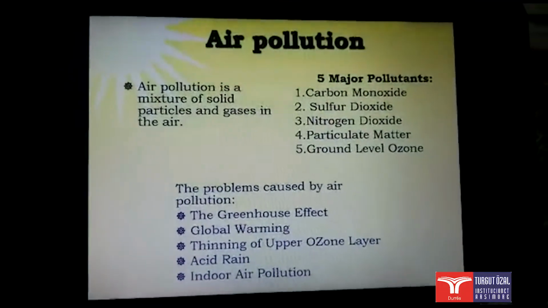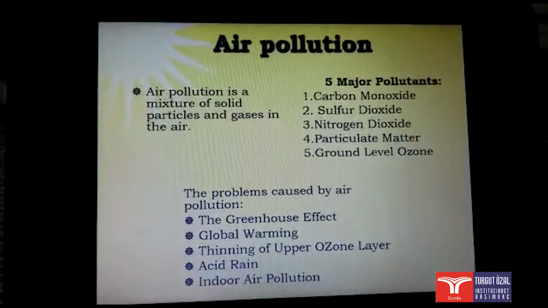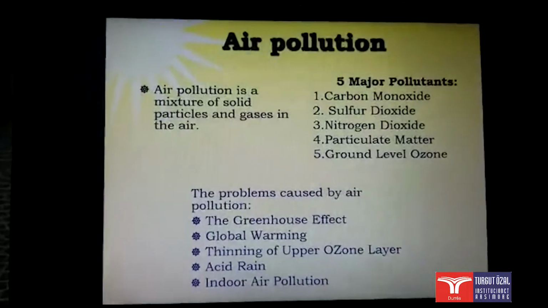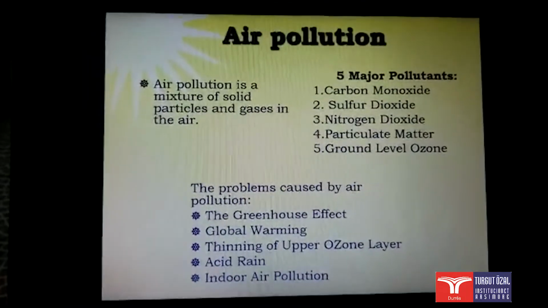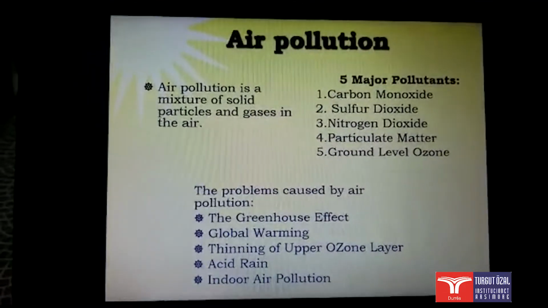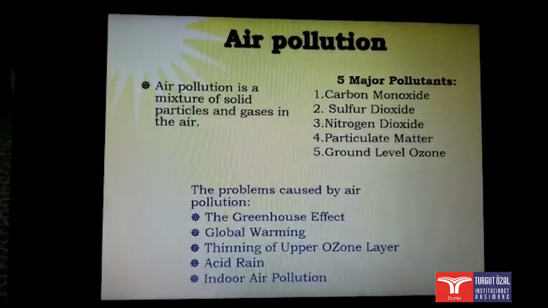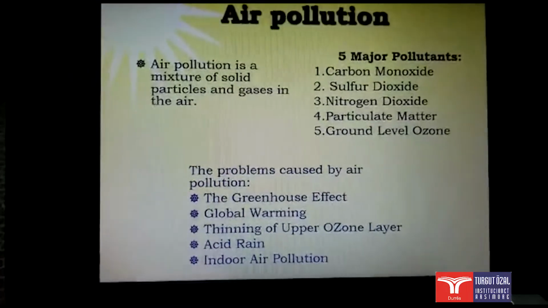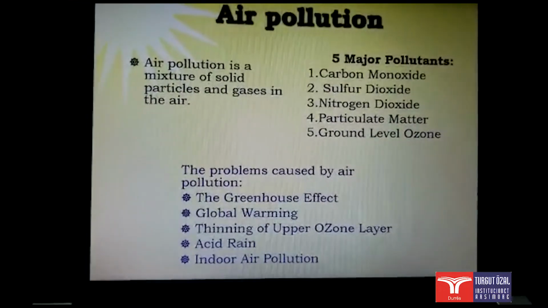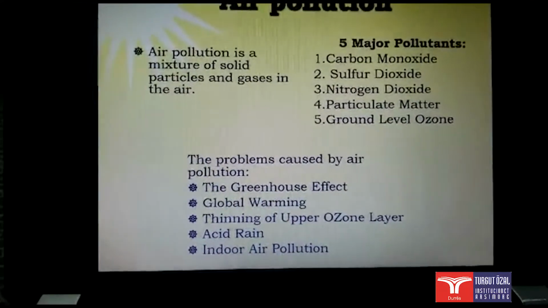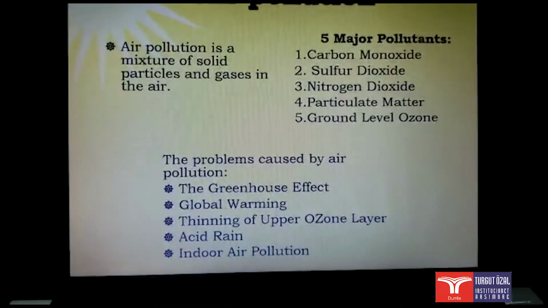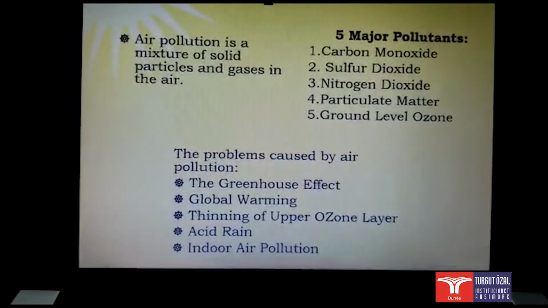Air pollution. Air pollution is a mixture of solid particles and gases in the air, which has 5 major pollutants: carbon monoxide, sulfur dioxide, nitrogen dioxide, particulate matter, and ground level ozone. But which are the problems that air pollution causes? Greenhouse effect, global warming, thinning of upper ozone layer, acid rain, and indoor air pollution.